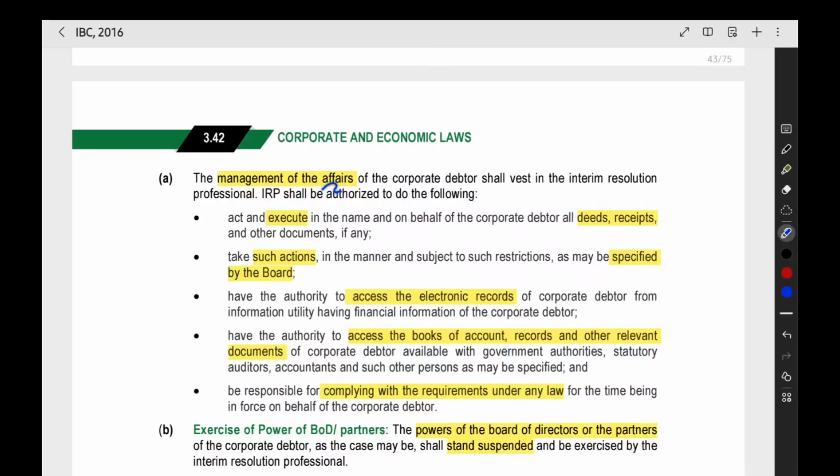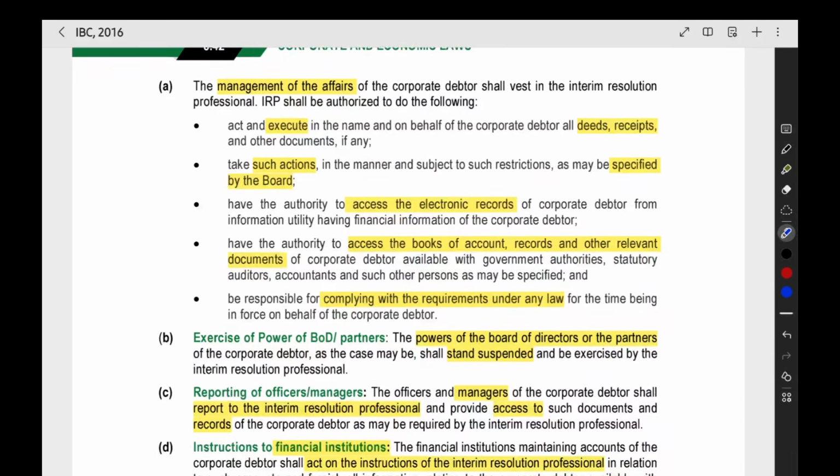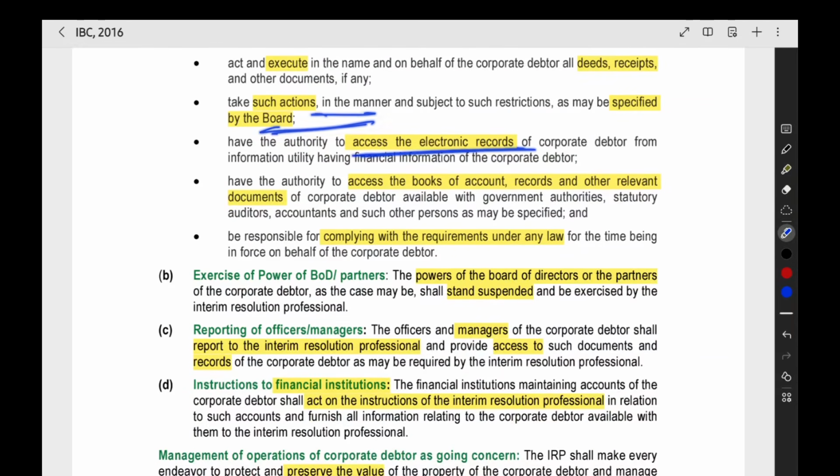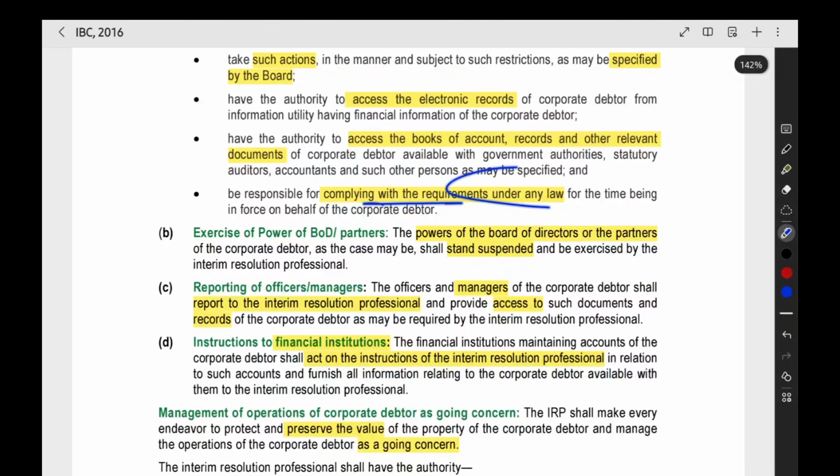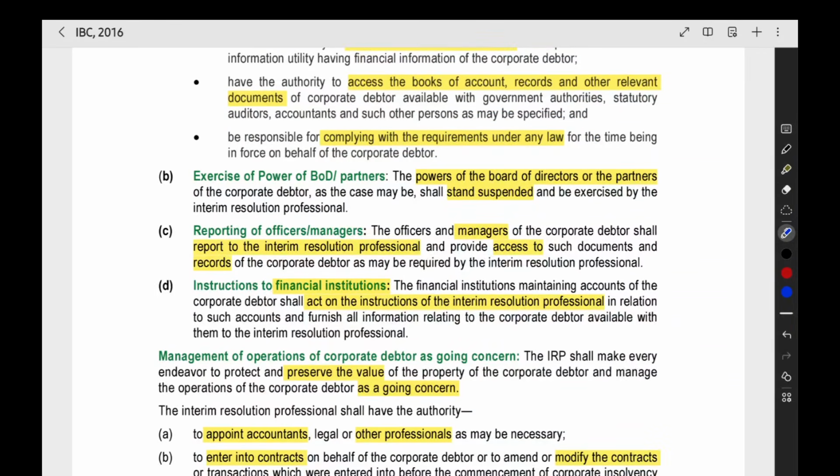Powers means the IRP can manage the affairs of the company. He can execute all the deeds on behalf of the company. Whatever the things the company board of directors has been doing till now, everything can be done by the interim resolution professional. Such actions as to be specified by the board, access the electronic records of the company, access the books of accounts, records, everything, then comply with the requirements under any law. Then these are all the powers of the IRP.